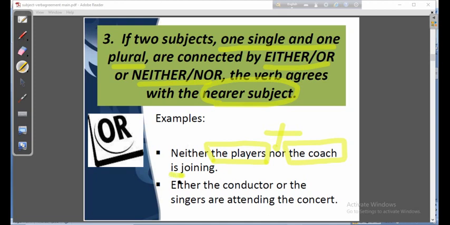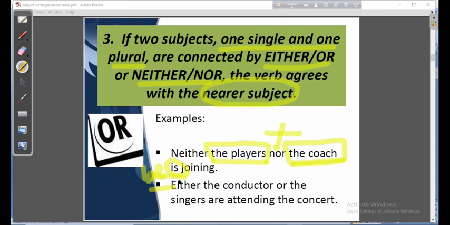So here is the verb. Suppose it is not written, or it is in a gap, or it is written like this, "be". Okay, so dear students, which one is nearer? Is it the players or the coach? Definitely we will say the coach is nearer here, and that is why it will tell whether the verb will be singular or plural. So the coach is singular here.